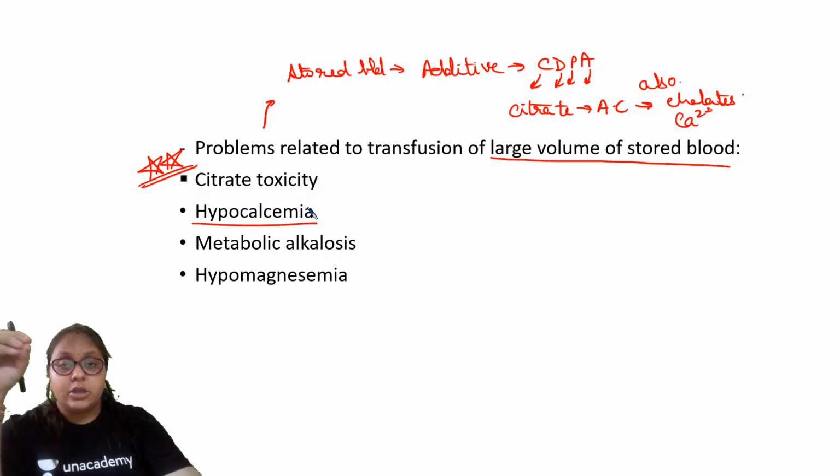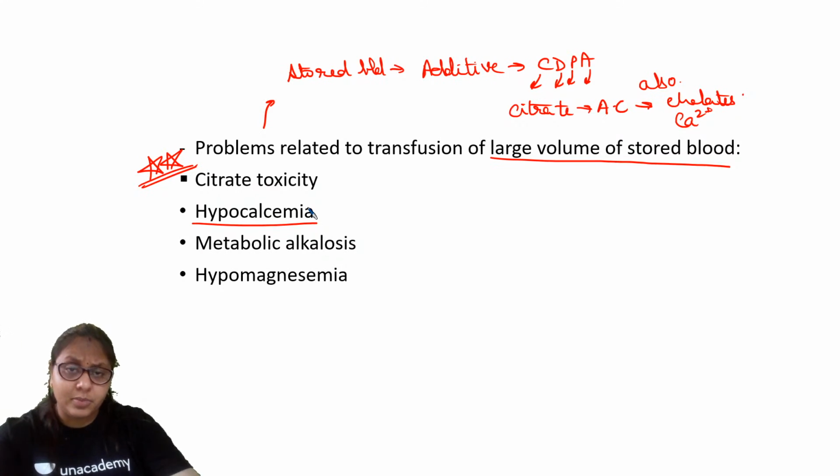See, normally क्या होता है? The citrate is metabolized by our body. But when we are giving a very large amount of the blood, the body is not able to metabolize the citrate, and therefore there will be citrate toxicity.